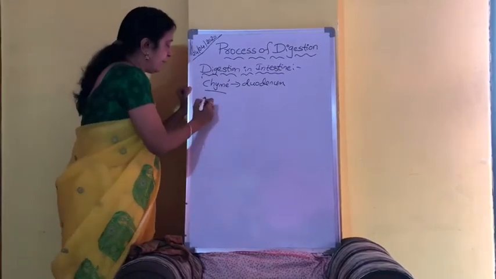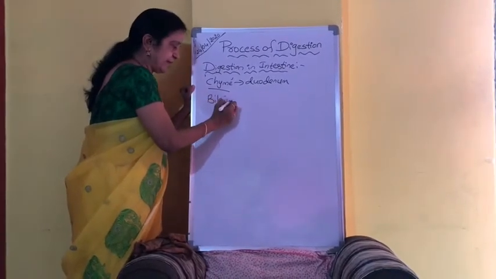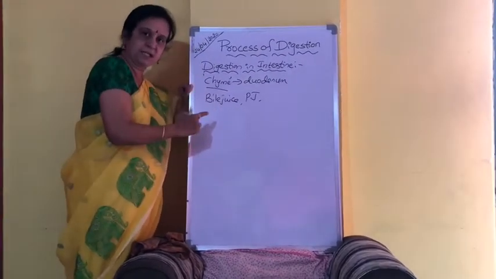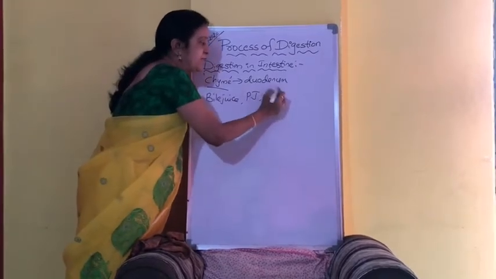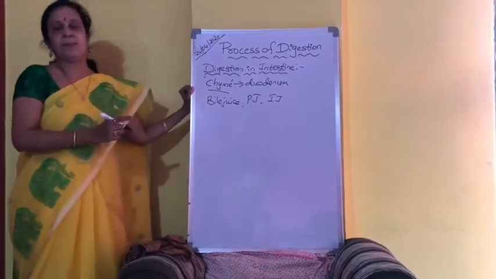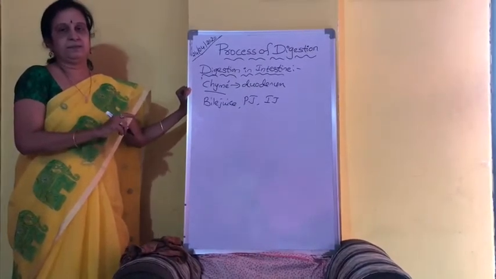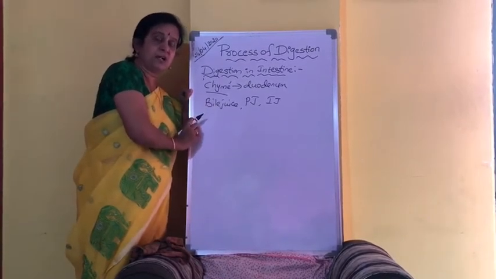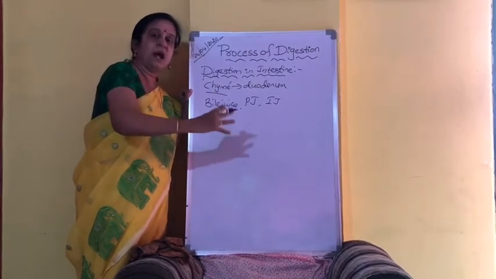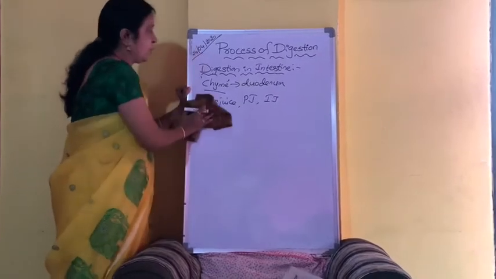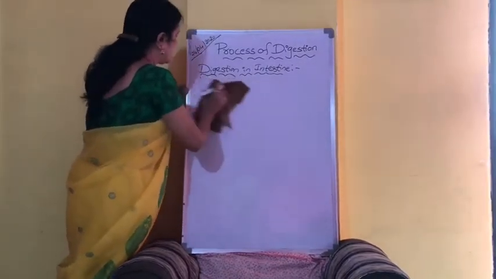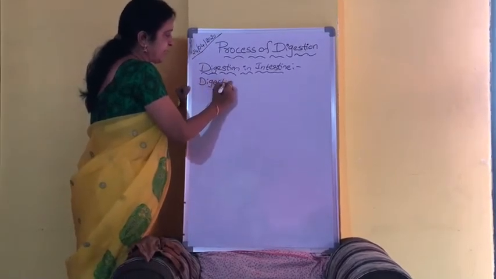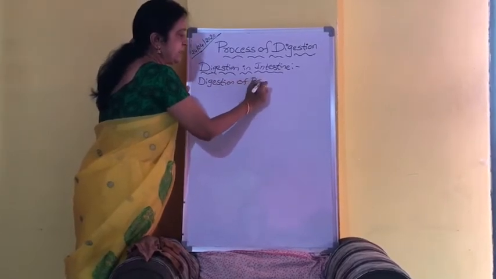Because of that, bile juice will be liberated from the liver, pancreatic juice from the pancreas, and intestinal juice from the intestinal glands. Now, let us see how the proteins are digested, how the fats are digested, and how the carbohydrates are digested. First, let us see the digestion of proteins in the intestine.